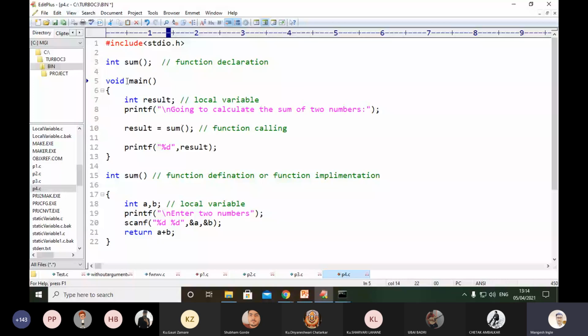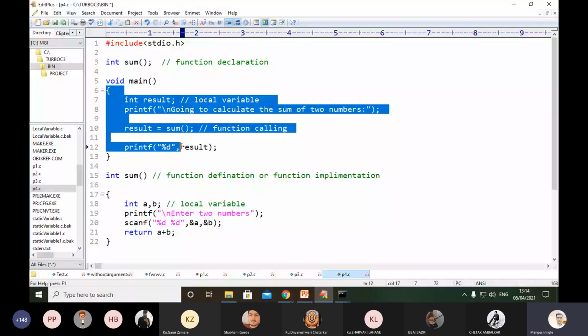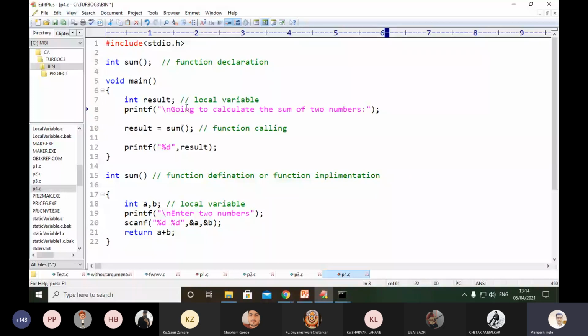So you can see that the control will switch inside the main function, which has been implemented from line number 6 to line number 13. You can see some processing logic over there, right? To store the result of the addition, we use one variable. That variable name is result.